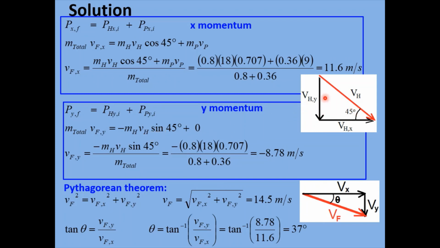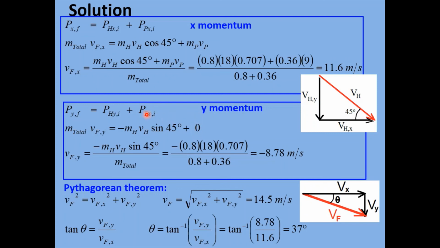Now we also have to be careful of the direction. Obviously the hawk is flying down to attack the pigeon, so his velocity is negative. So that's why there's that negative sign out in front there. Now, what about the pigeon's vertical momentum? Well, the pigeon is moving horizontally. The pigeon's not moving vertically at all. So the pigeon doesn't have any vertical momentum or y momentum.